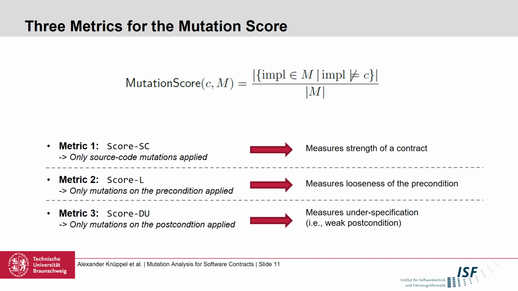Finally, the last metric only tries to strengthen the postcondition, and this gives us a score to what degree the method might be underspecified. And note, however, that we do not synthesize properties that are not specified, for instance, the permutation property of sorting methods, but rather this metric is an indicator on the properties and their strength that we already tried to specify and how good they are.